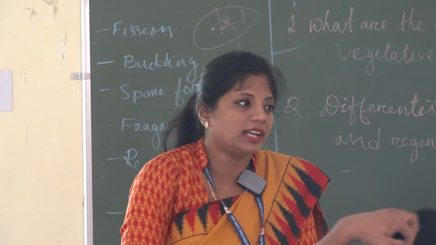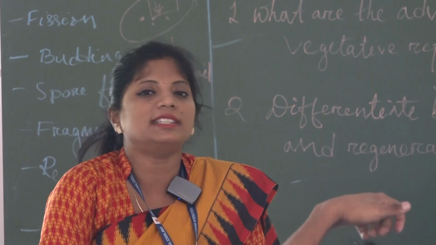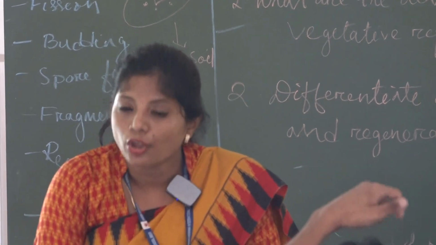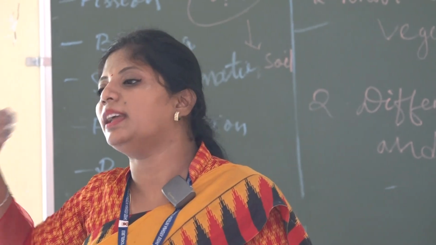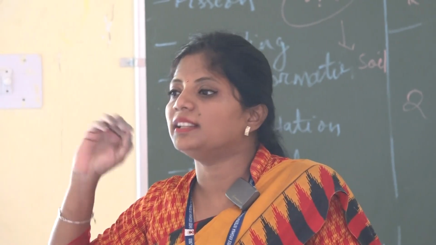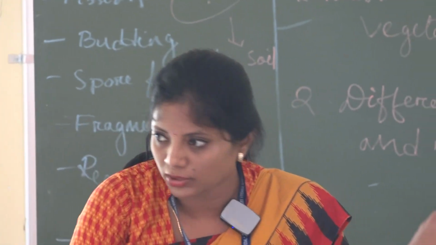Right? After that, if these experiments are a success, we will develop a science which deals with the development of plants. That we term tissue culture.